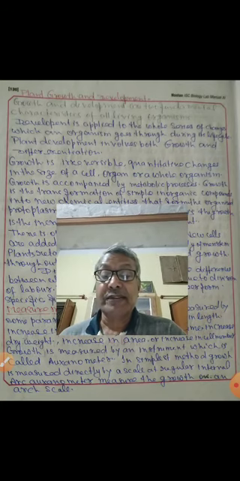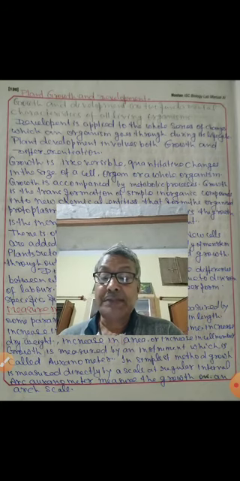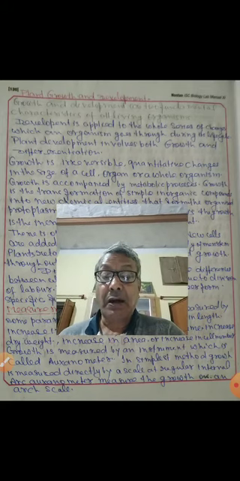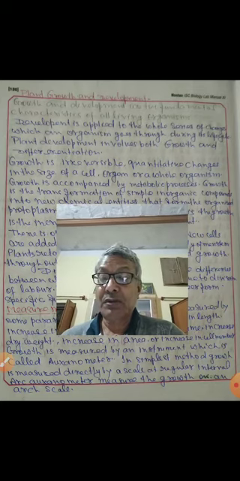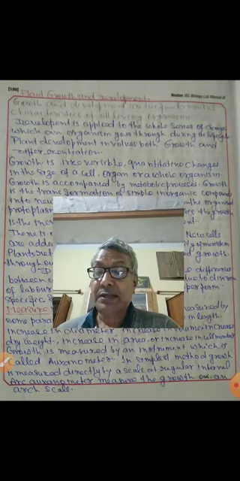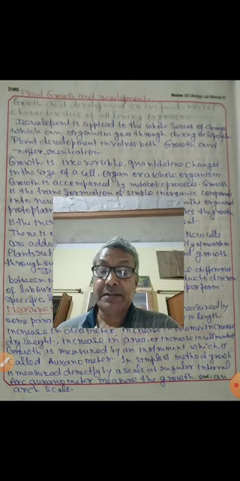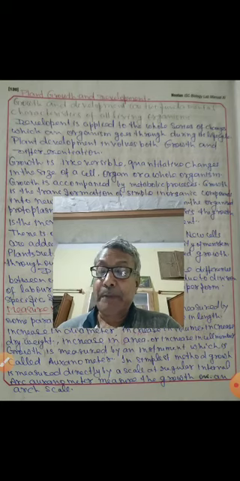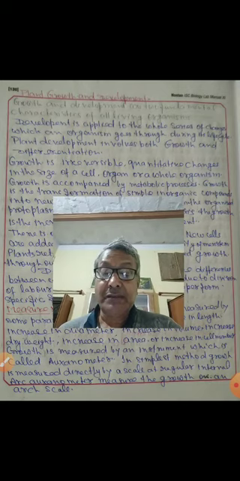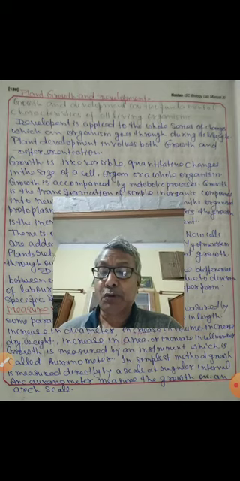Growth is irreversible quantitative changes in the size of a cell, organ, or whole organism. Growth is accompanied by metabolic processes. Growth, in turn, is the transformation of simple inorganic compounds into new chemical entities that form the organized protoplasm of the plant body.